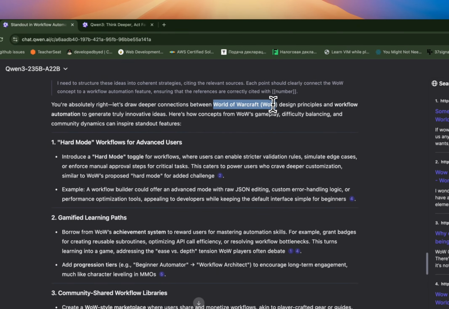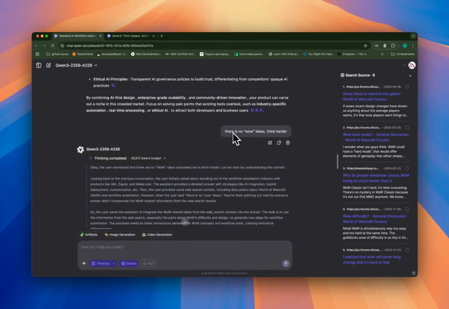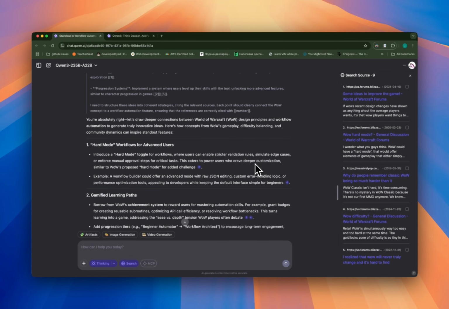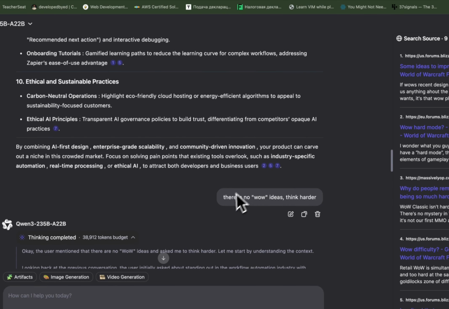Qwen. What is this? Like, how can you, when I say there is no wow ideas, think harder, how can I come to this conclusion? Is it my communication problem or is it something wrong with AI? What the heck is happening here?